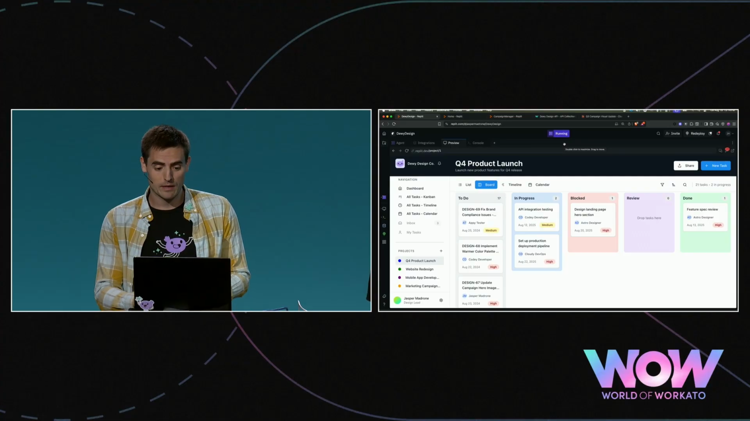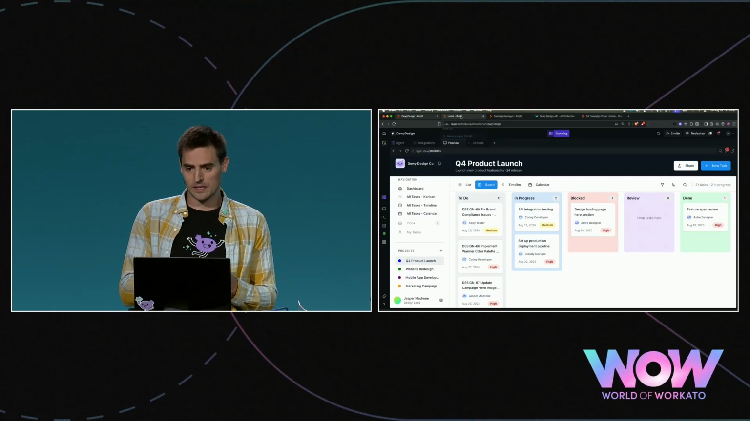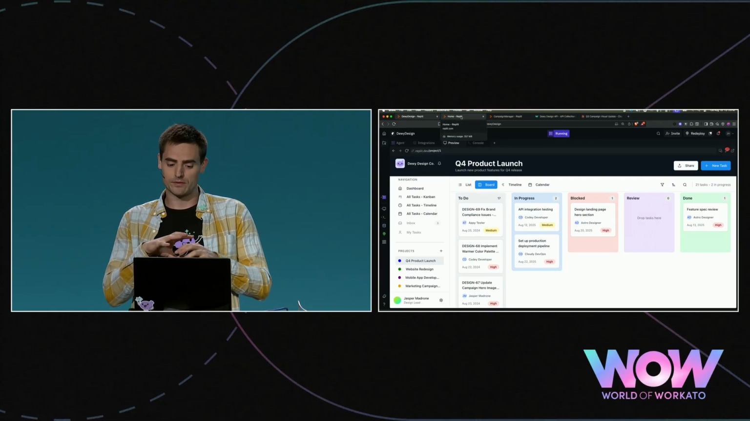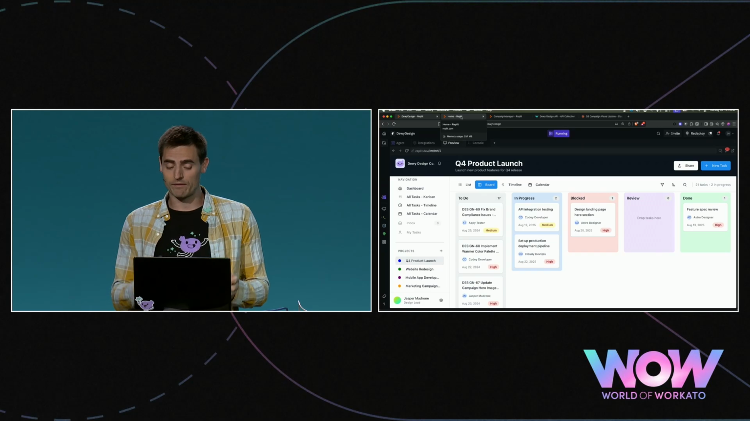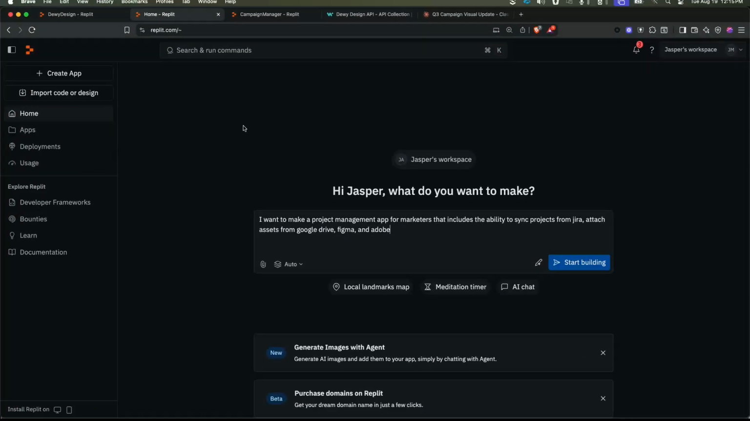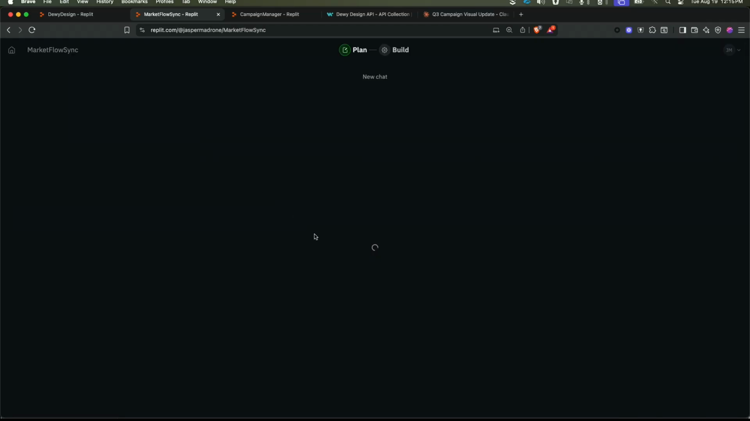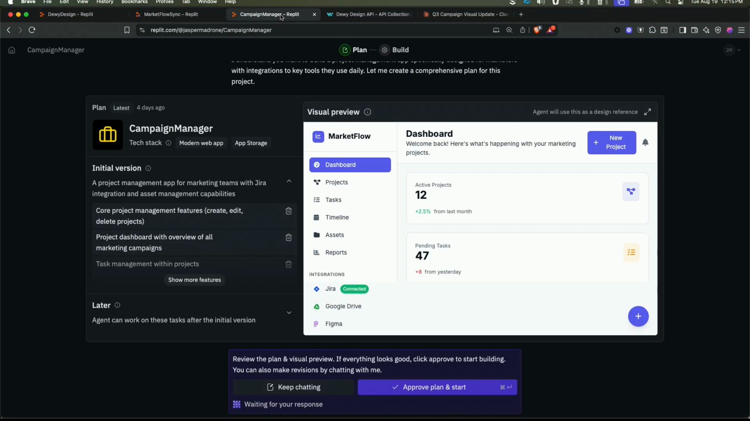If you're not familiar with Replit, it's a coding platform that allows you to build beautiful applications just through AI conversation. So for example, here I am on the Replit home screen, and I can just type a message in, like, I want to make a project management app for marketers that includes the ability to sync projects from Jira, attach assets from Google Drive, Figma, and Adobe, and hit Start Building. What you get after a few minutes of thinking is something like this, right? You get a proposed design.